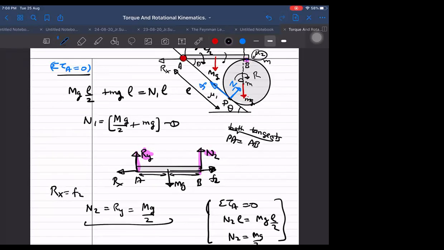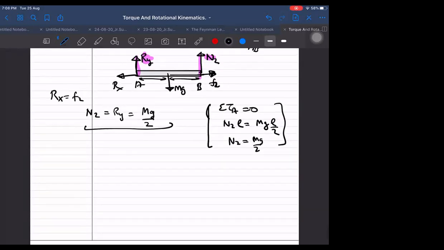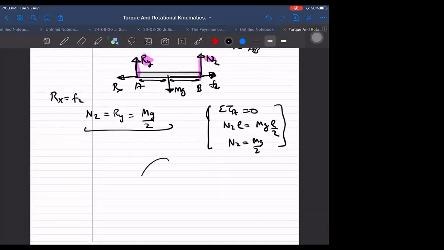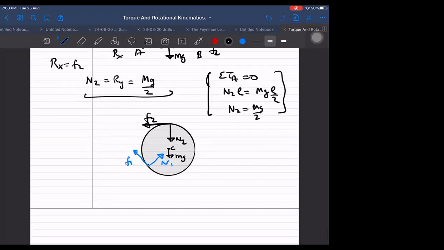Now we are left with one free body diagram of the capital Mg mass. In this mass, the forces are N1, one normal, and F1, and other than that, from below, normal N2 and F2. In which direction will F2 be acting? Backward, on the left side, because about the center torque must be balanced. About center torque must be balanced, so it should be backwards F2. Then only torque about center will be balanced.